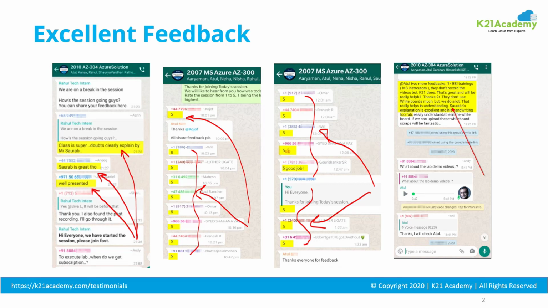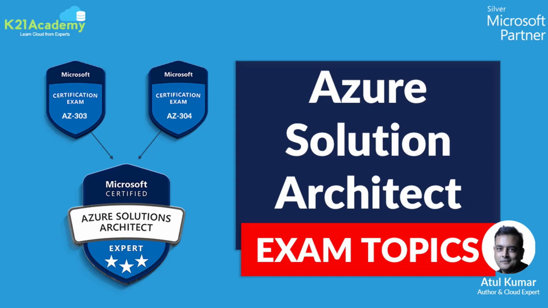So to do a quick recap, in order for you to become a Microsoft certified Azure solution architect, you need to write two exams, AZ303 and 304. When you write each individual exam, you will get a respective badge, and when you clear both the certifications, then you get an Azure solution architect badge.